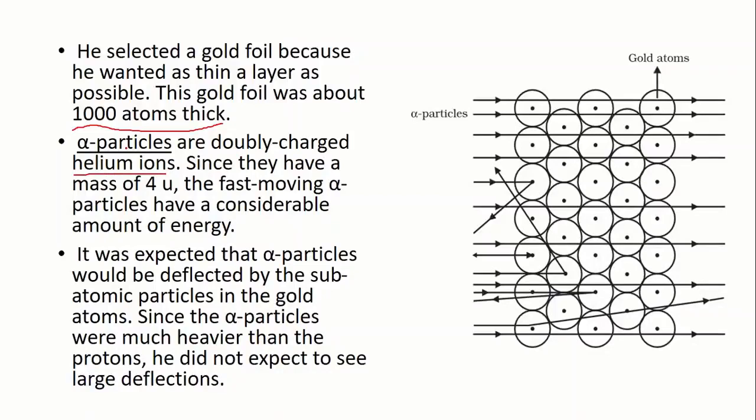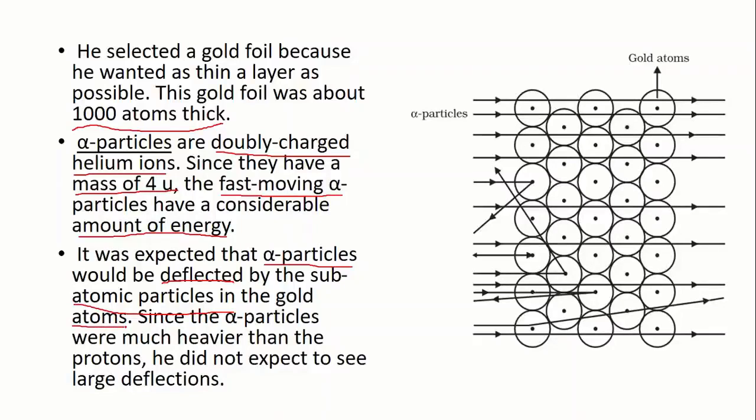Okay, what are alpha particles? Alpha particles are doubly charged helium ions, and they have a mass of 4 units. Alpha particles have a high amount of energy. Okay, he expected that alpha particles would be deflected by subatomic particles in the gold atoms.